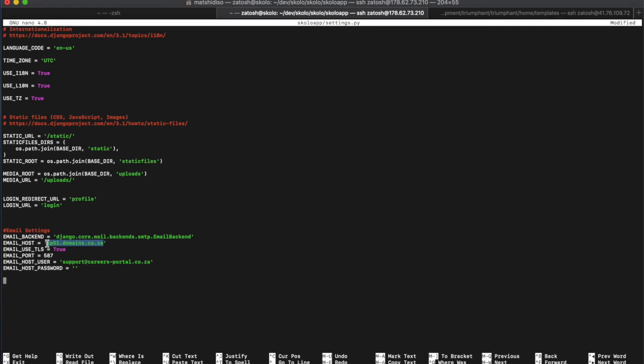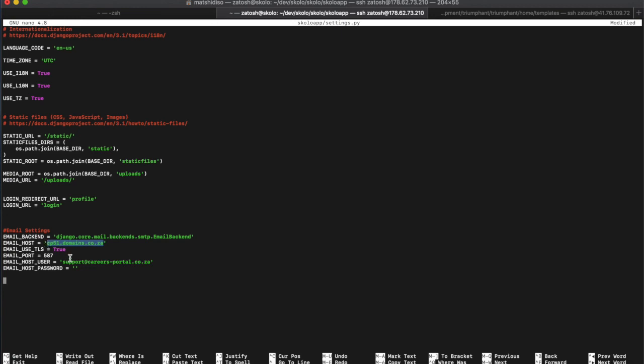So this costs you 89 rands a month. You could pay 89 rands and just test it out for 1 month and then cancel it if you don't like it. You can even get free email servers on the internet, on places like Namecheap, where you can test it out for 2 months without paying for it. So there's really no excuse not to do this properly, because it gives an impression to your client when they get an email that is professional, from a proper email account, and it works well.